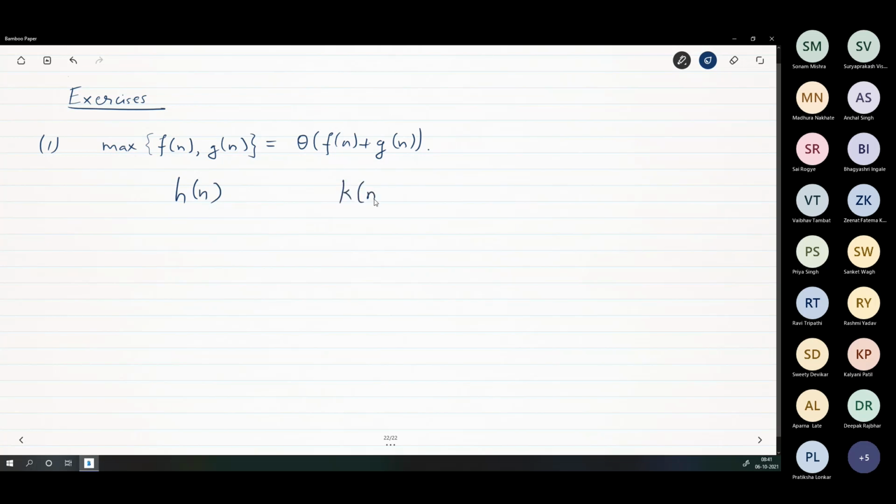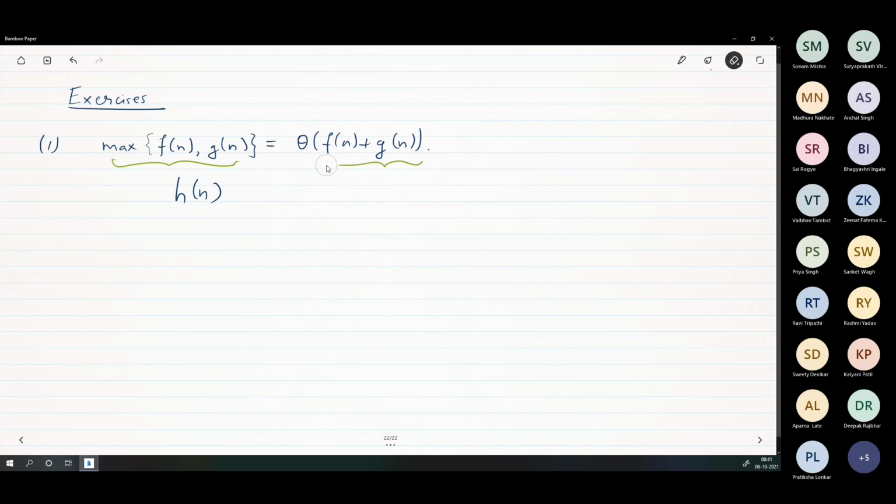This is another function of the form k of n. This is one function, this is another function, and you are supposed to show that h of n is theta of k of n. That is what is going on here. Is this clear? Yes, sir.